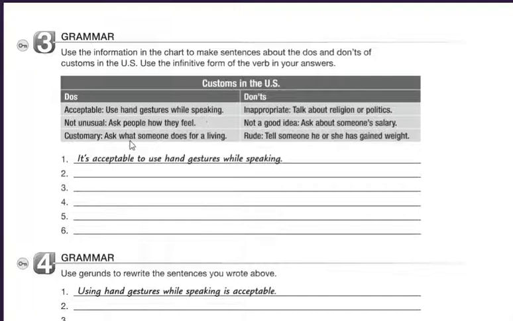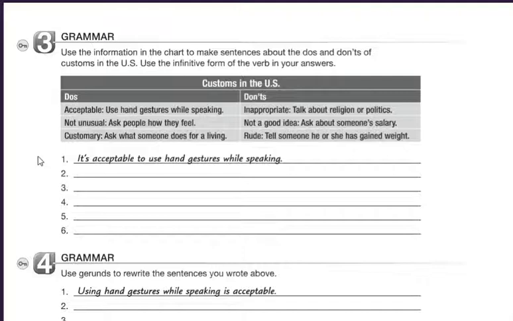And customary, ask what someone does for a living. And rude, tell someone he or she has gained weight. So this is in the United States. I think in many cultures these are rude, saying those things. So now we're going to complete the next chart by using the phrases as you see here. It's acceptable, it's not unusual, it's customary, etc.